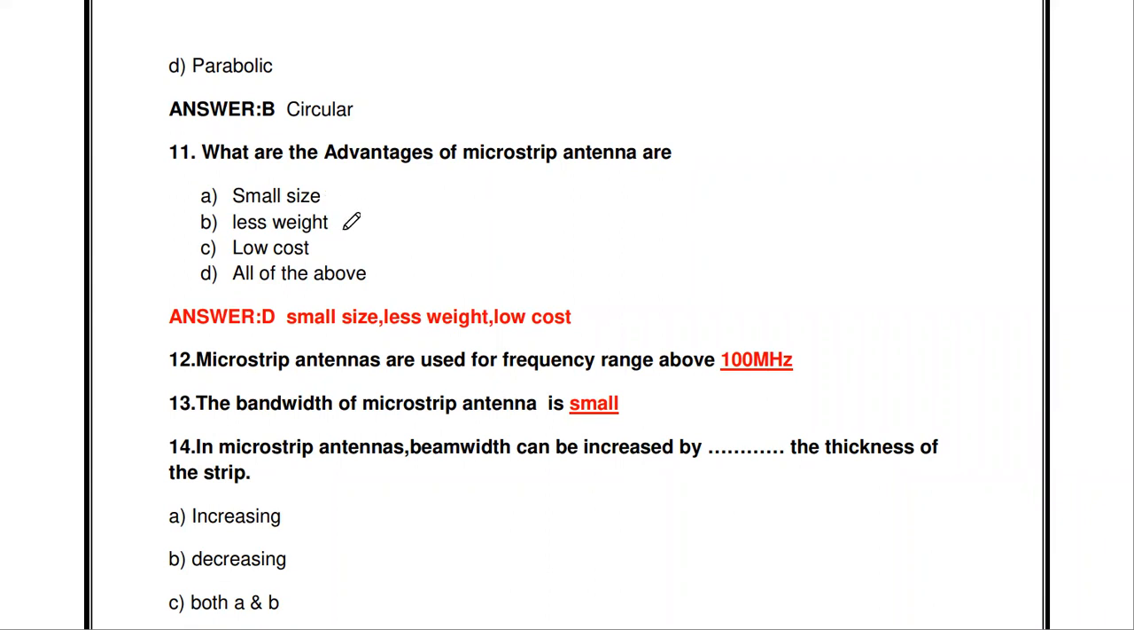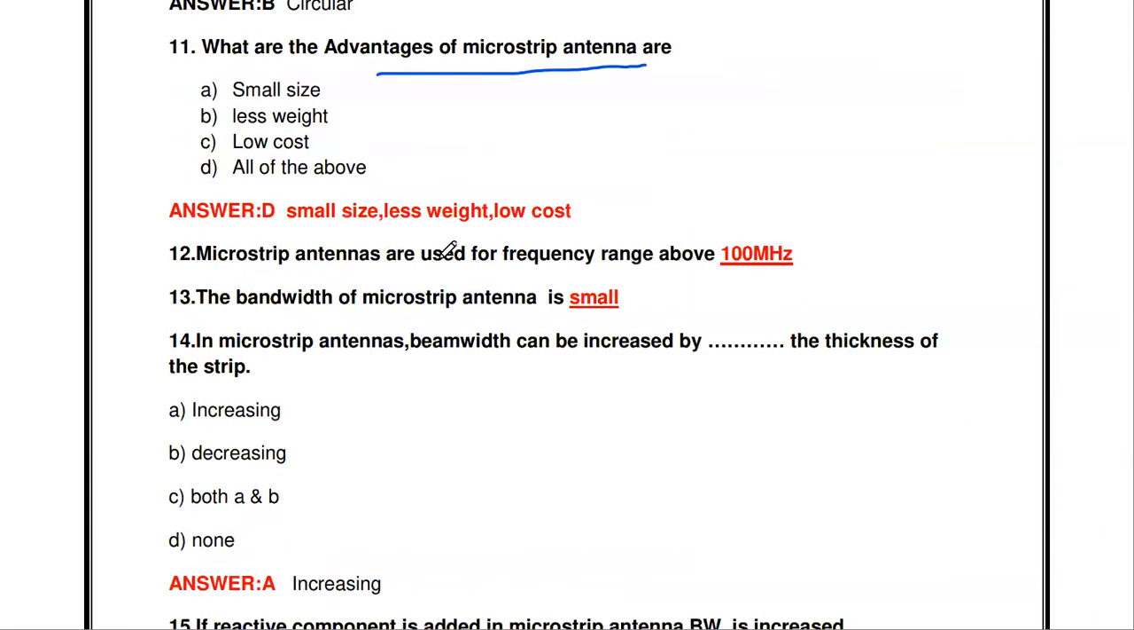Then, what are the advantages of microstrip antenna? Small size, less weight, low cost, all of the above. All of the above is the answer. The greatest advantages of the microstrip antenna are that it is very small in size, low in weight, and low in cost. Then the microstrip antennas are used for the frequency range above 100 megahertz.